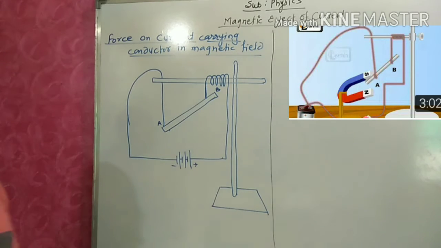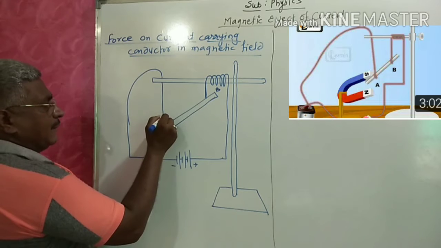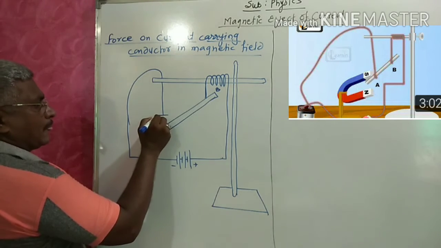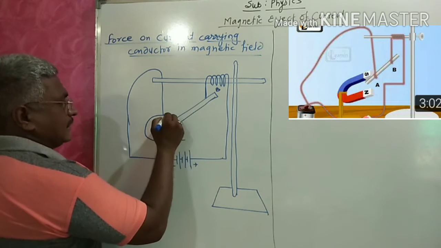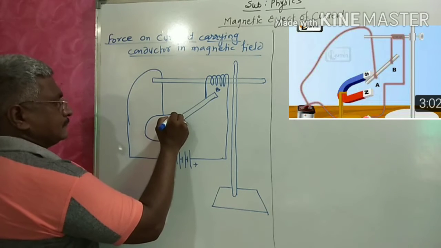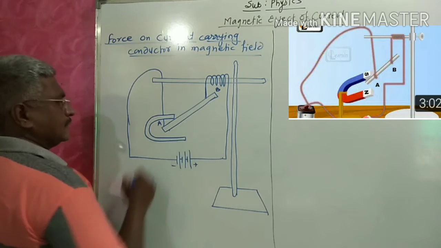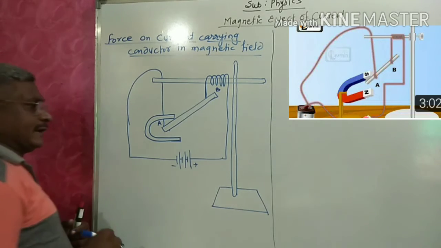Now this current carrying conductor is kept in a magnetic field, so we have to keep these things in a magnetic field. This is the magnet, like this, a strong magnet.